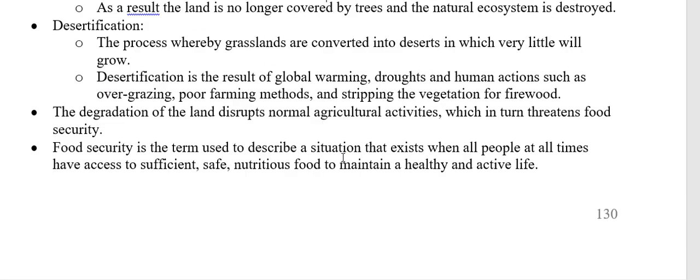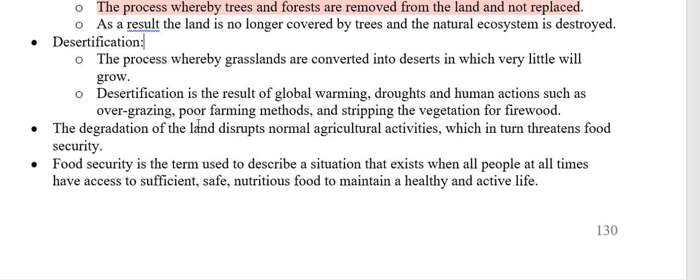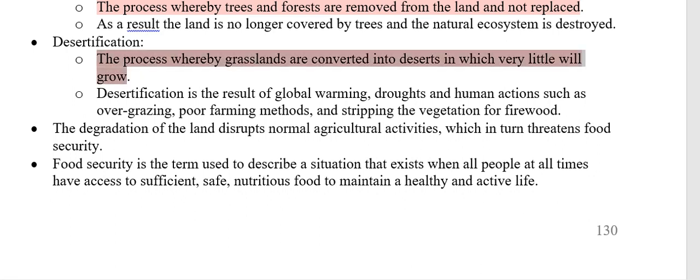Desertification is the process whereby grasslands are converted into deserts where very little will grow. There's your definition. You can highlight in your textbook. Okay. So where the soil is covered by grasslands, for whatever reason, the grasslands are destroyed and then the grass dies. And then obviously there's nothing covering the soil anymore now. The sand is exposed. It's created a desert. The soil is dead. Nothing ever grows in that soil.